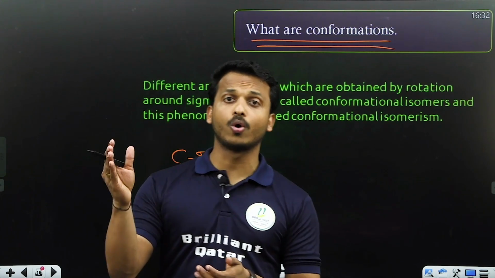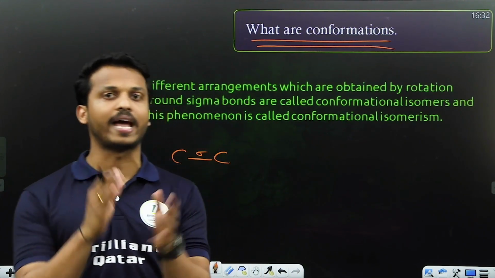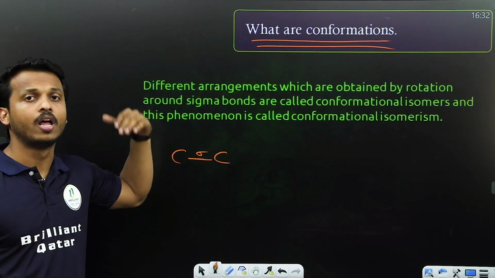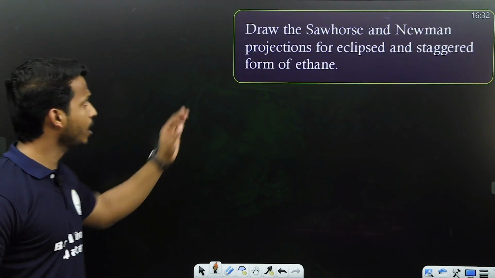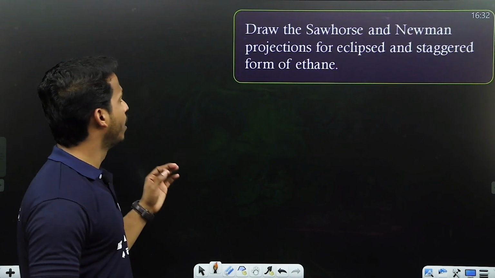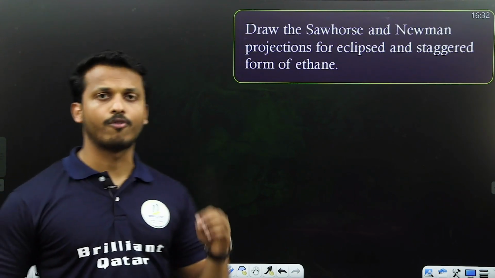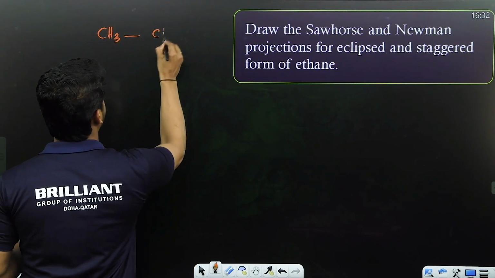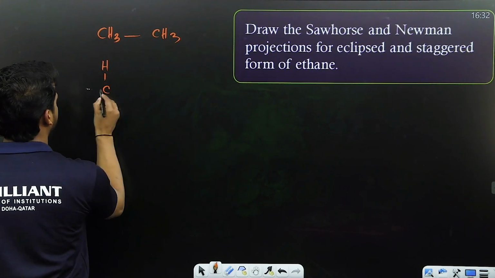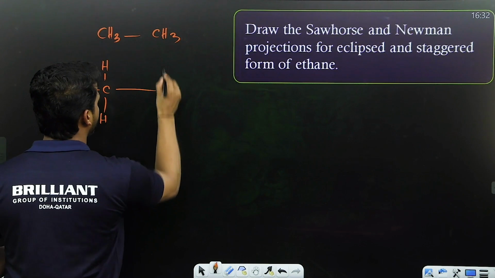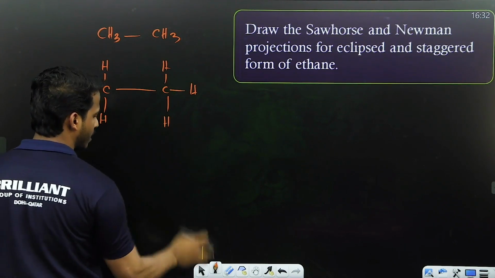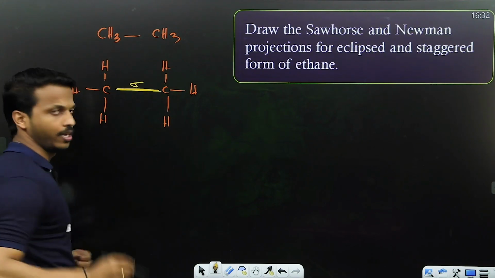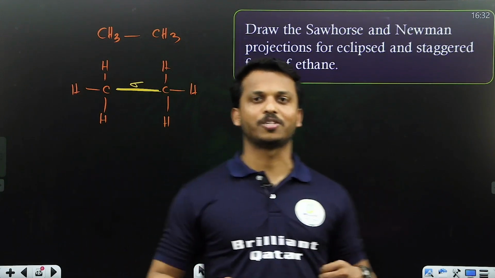You may study in detail the conformation isomerism of the ethane molecule, Sawhorse and Newman representations. They may ask you to draw the diagram, which is very important. So study the definition: what is conformation isomerism or what are conformations? Then draw the Sawhorse and Newman projections for the eclipsed and staggered forms of ethane. Ethane is CH3-CH3. There is a carbon-carbon sigma bond. You can rotate this bond, and if you rotate it, different spatial arrangements are obtained.